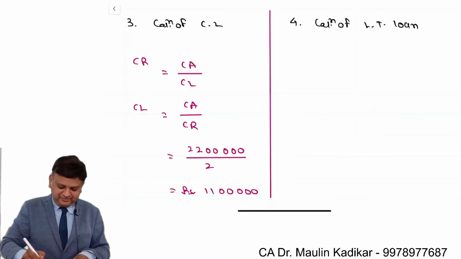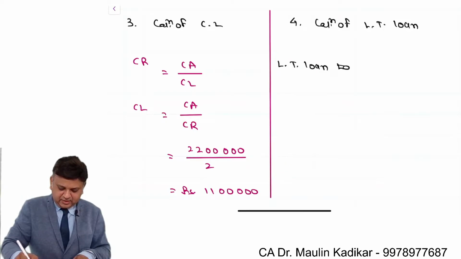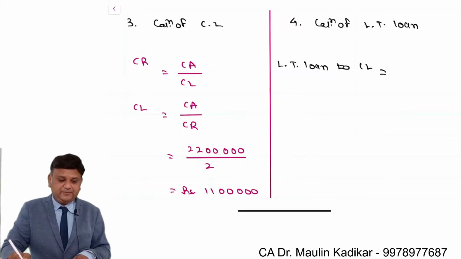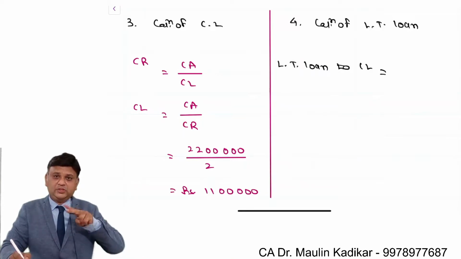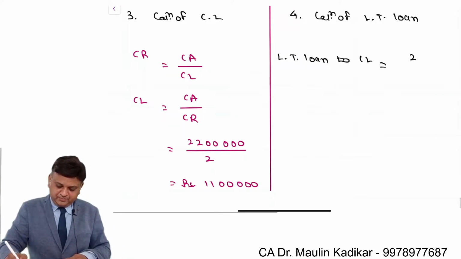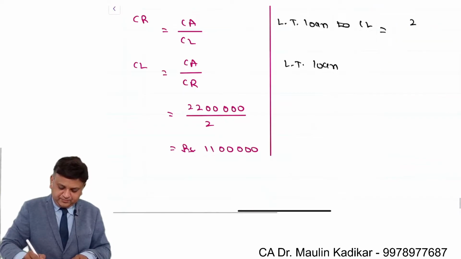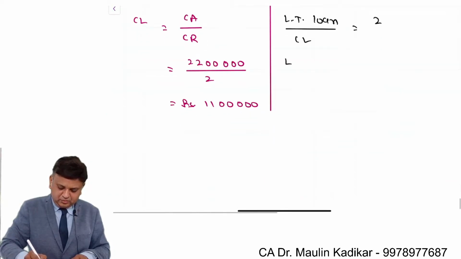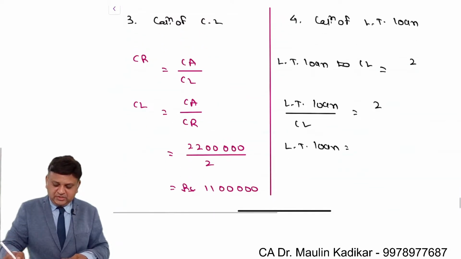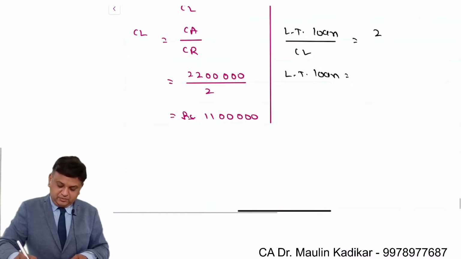In that, long-term loan to current liability is equal to 2 is to 1, that is 2. So long-term loan divided by current liability is 2. Long-term loan is equal to current liability into 2.